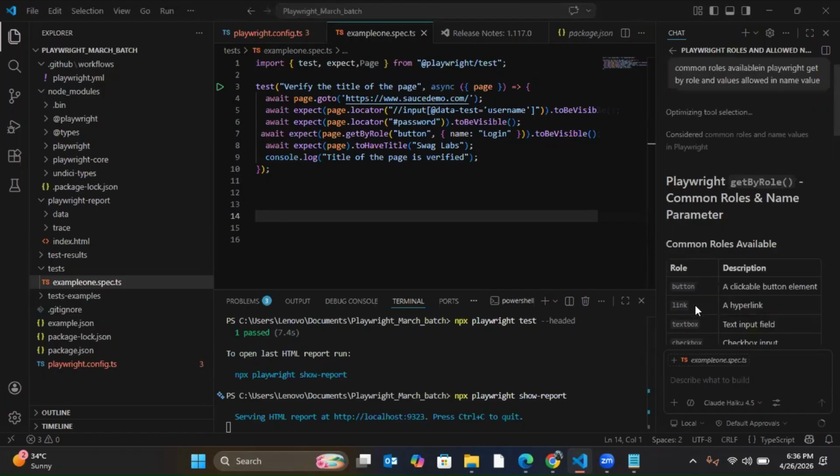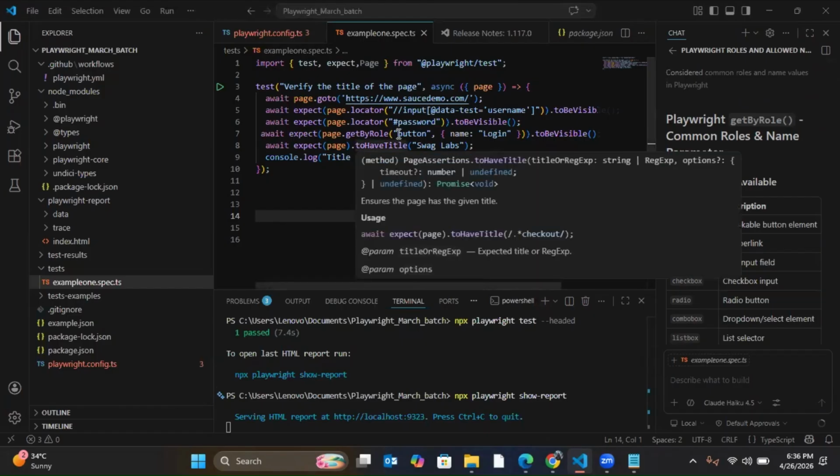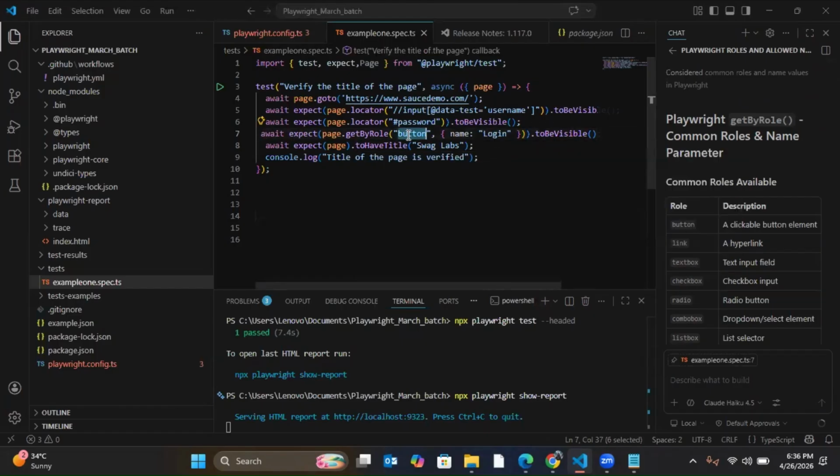Understood? The most widely used are these 6: radio button, checkbox, text box, link, and button. Now when I use getByRole, I have to give the role in the first argument. This is the role I'm trying to use. If it is a button, I'll give button. If it is a link, I'll give link. If it is a text box, I'll give text box. And again, I have to give an attribute name equal to login.